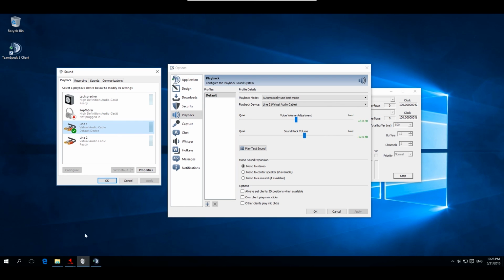But one thing to note: pin the audio repeater to your taskbar, as you need to set them every time anew if you restart your computer or so.